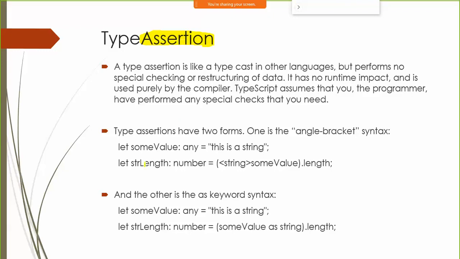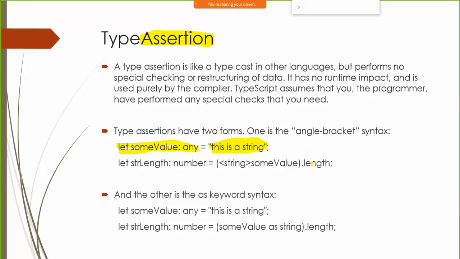So for example, let's say I have this variable here. Take a look at this: some value colon any. Then in this variable I'm storing a string. The string data type has one property called length, which will give me the number of characters. But see, this variable's data type is any. It's not string, it is any. So I will not have access to the length property.